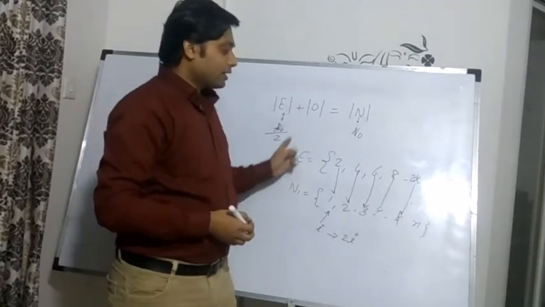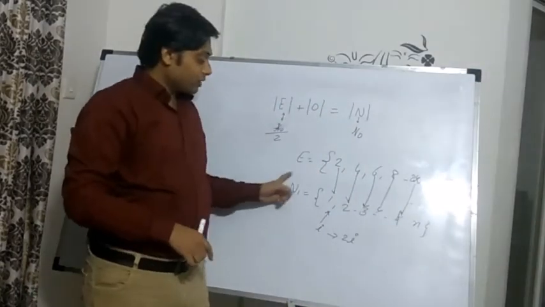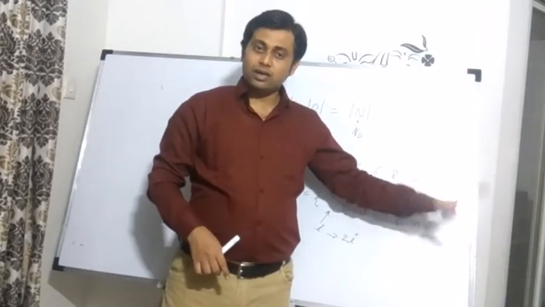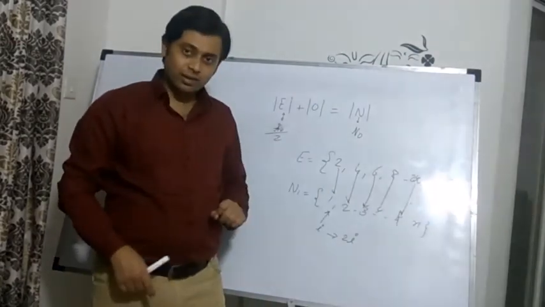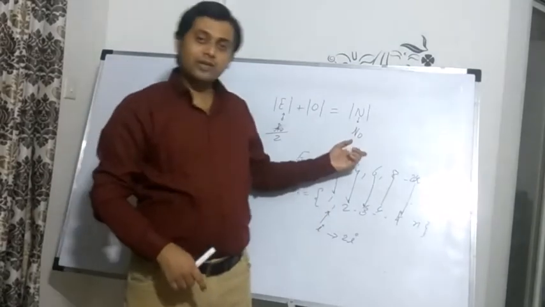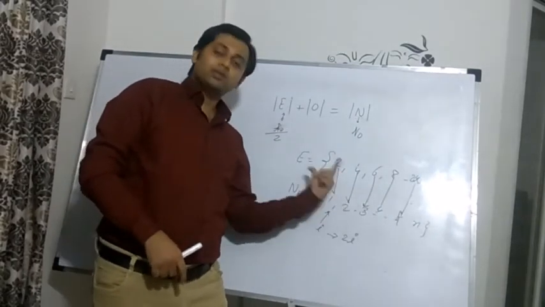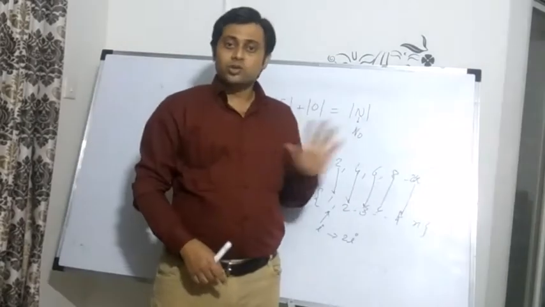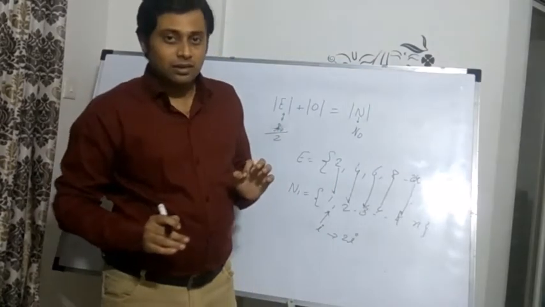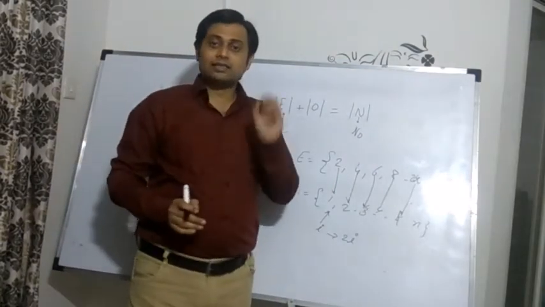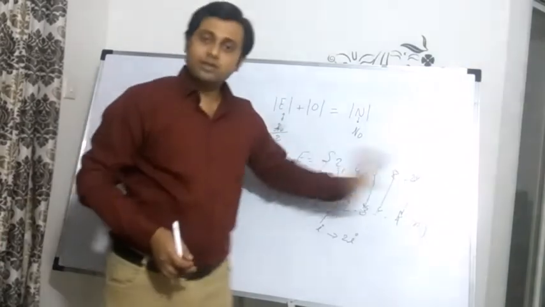Now I will not run out of the even numbers because they are infinite. Similarly, I will not run out of the natural numbers because they are also infinite. So for every even number there exists a natural number, and for every natural number there exists an even number. No two even numbers are mapped to the same natural number, and no two natural numbers are mapped to the same even number. So this mapping is a perfect mapping. And according to Cantor, two sets have the same cardinality if there exists a perfect mapping.